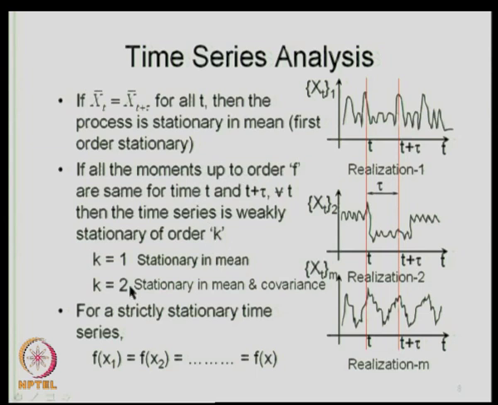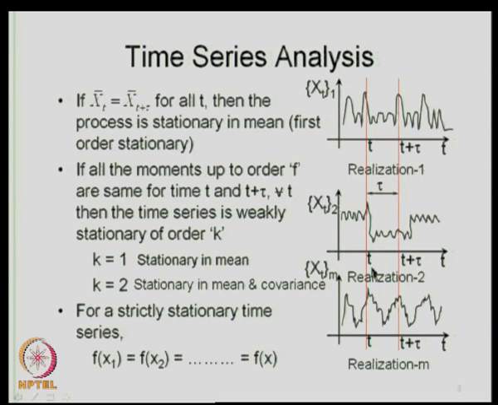Similarly, for k is equal to 2, we will be dealing with moments up to the order of 2, which means the mean should be the same and the covariance should be the same. So, k is equal to 2 refers to stationarity in mean and covariance both together. It can be shown that if a process is stationary in covariance, then the variance also remains the same.